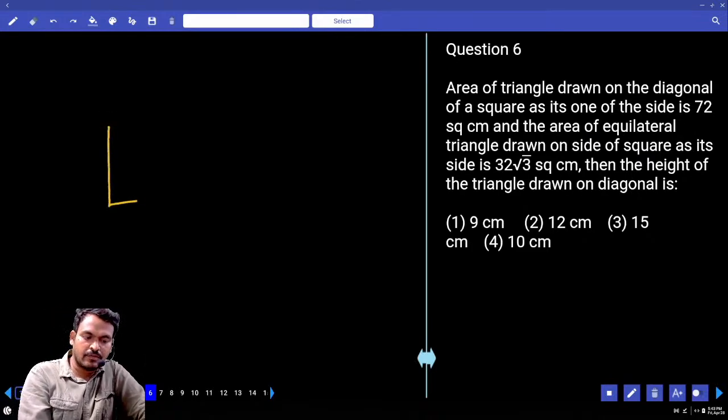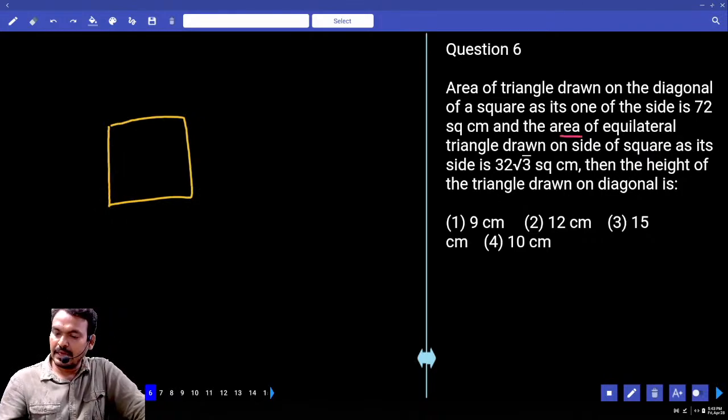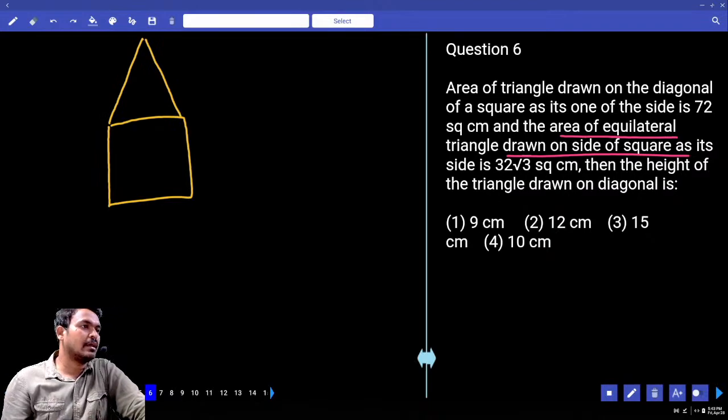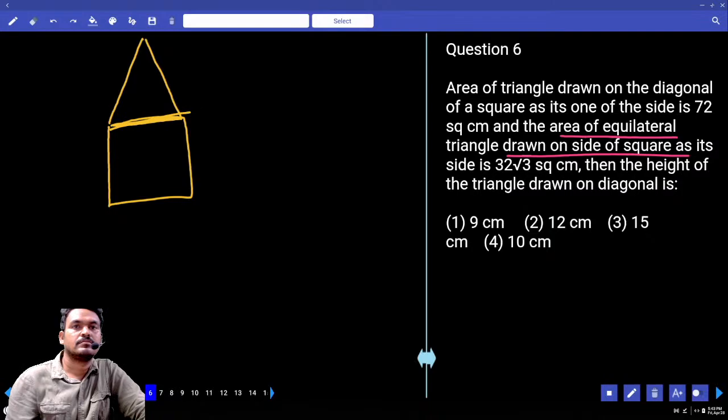First of all, the square. Or the second one, the area of the equilateral triangle drawn on the side of a square. It is an equilateral triangle, so the side of the square is equal to the side of the equilateral triangle. What is the area of an equilateral triangle?